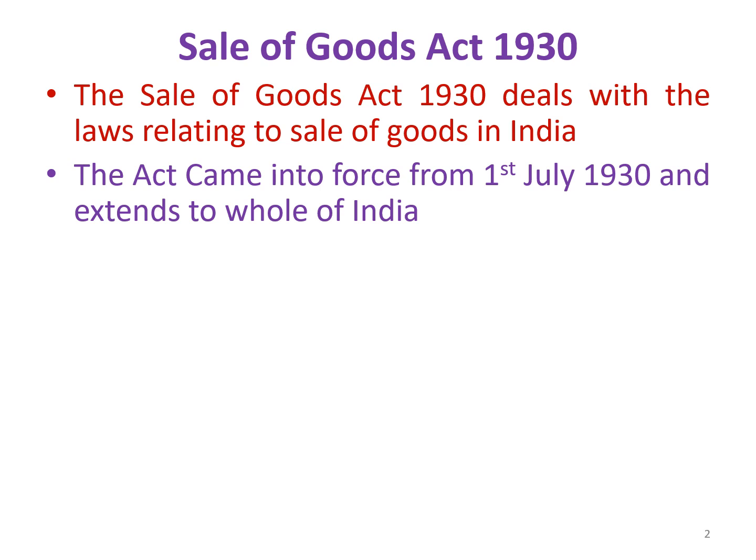Before the passing of this Sale of Goods Act, the law on sale of goods was covered in the Indian Contract Act. This act deals with the laws relating to sale of goods in India. This act was mainly based on the English Sale of Goods Act 1893. Before the Sale of Goods Act 1930, all the provisions relating to sale of goods were covered under chapter 7 of the Indian Contract Act 1872.